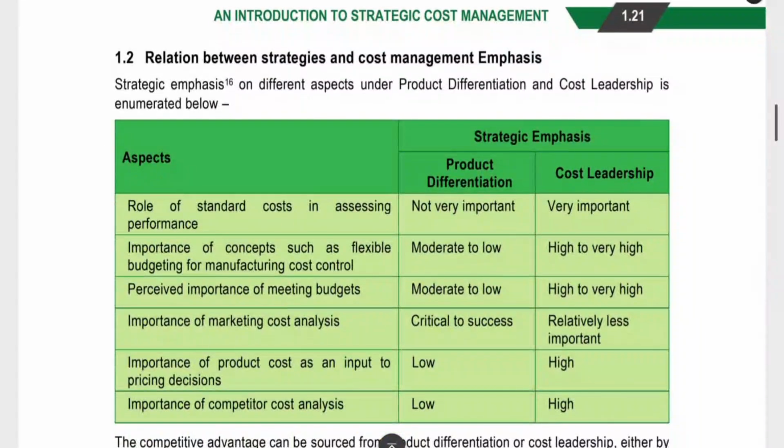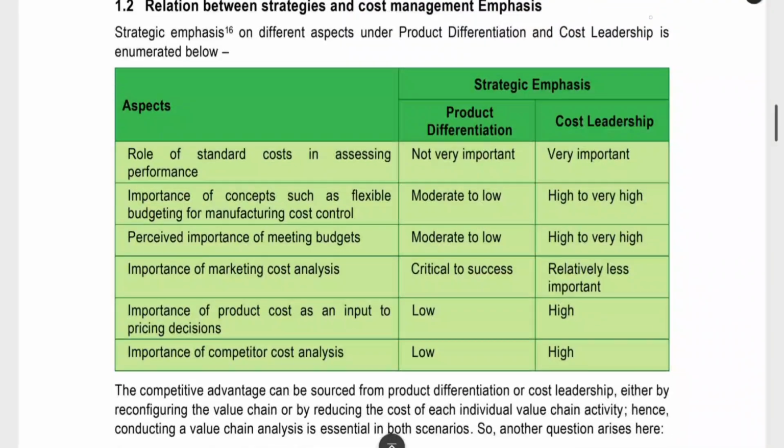The next thing is strategies and cost management. What is the relation between these two? Here you can see we have different strategies. For each strategy, what is the important point, and how is it important for that strategy?